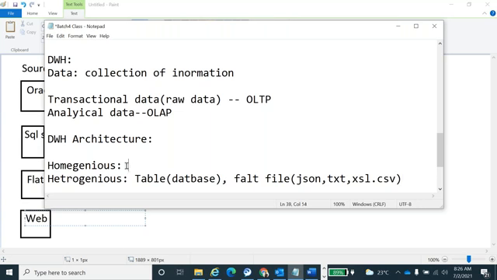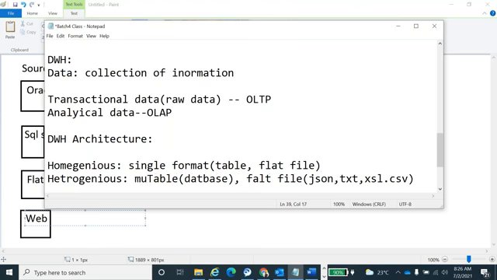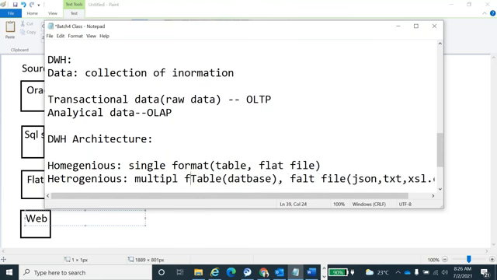Homogeneous means the same format, either flat file or database, only a single format, not a combination. But here we are getting a combination of multiple formats. So it could be either homogeneous or heterogeneous source systems.